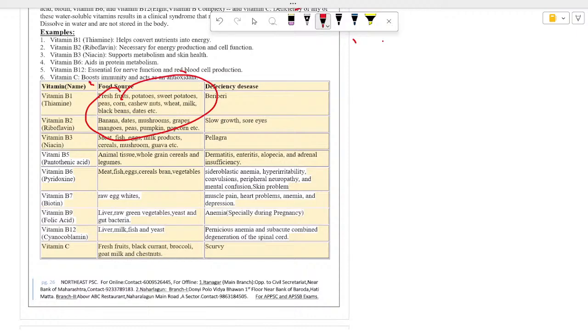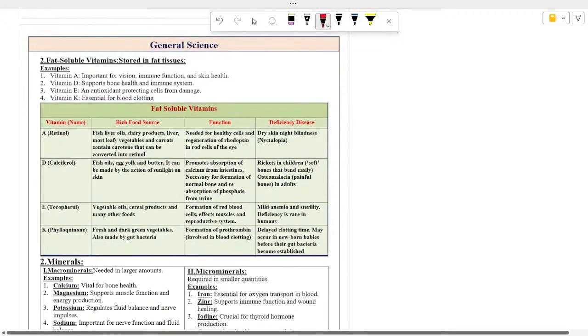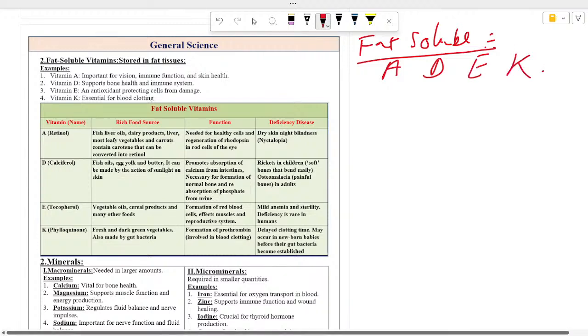Okay, next, let's see fat soluble vitamins. Okay, so the next topic is fat soluble vitamins. Fat soluble vitamins are basically 4, that is A, D, E, and K. Okay, so here I have made a chart, you can see it. Vitamin A is known as retinol. Retina, it's related to your eyes, that's why retinol.